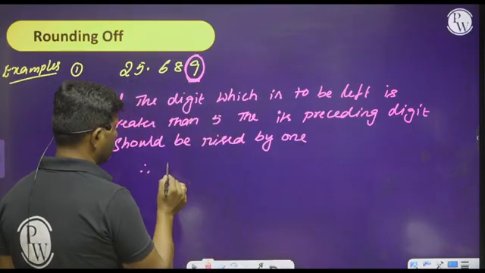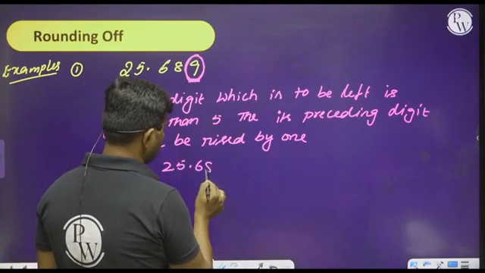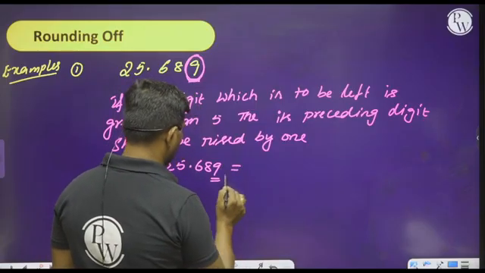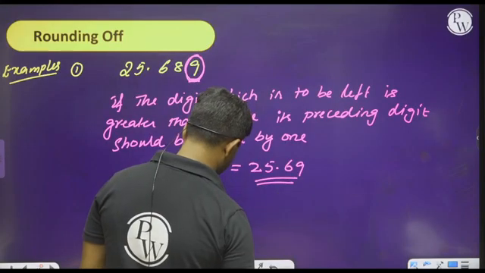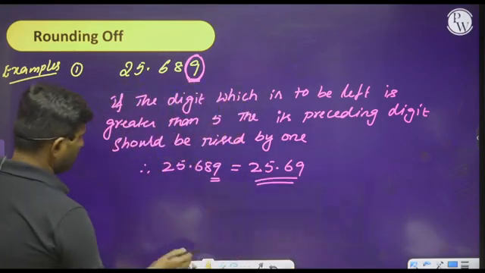Therefore, observe this, 25.689 can be written as 25.69.